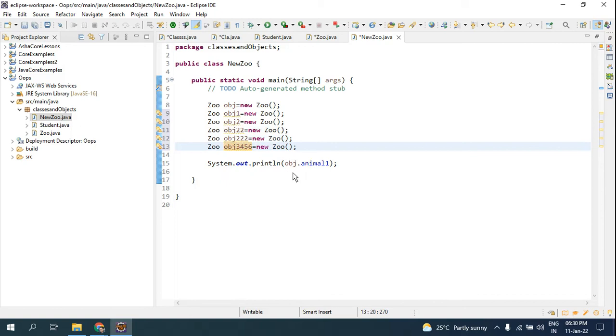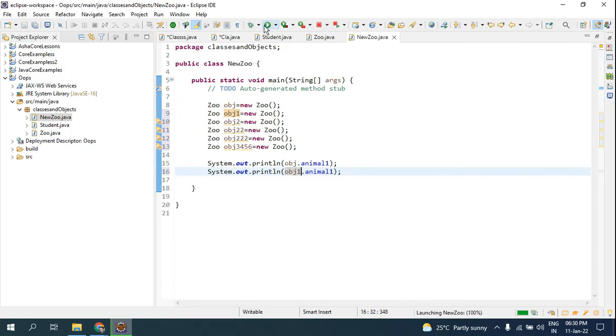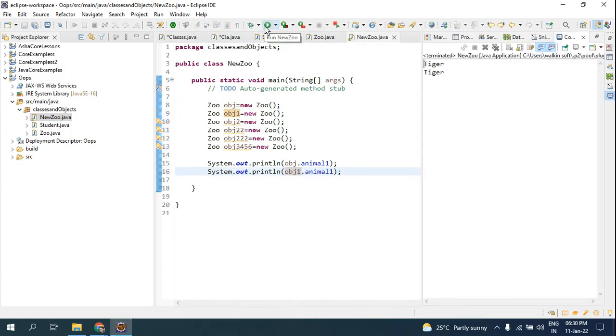Look here, now I have given object.animal, which is the first object. Now I'll take the example of the second object, which is obj1. Now if I do it here, I'm able to get the same value. Look here, in the console you have two values, tiger and tiger.